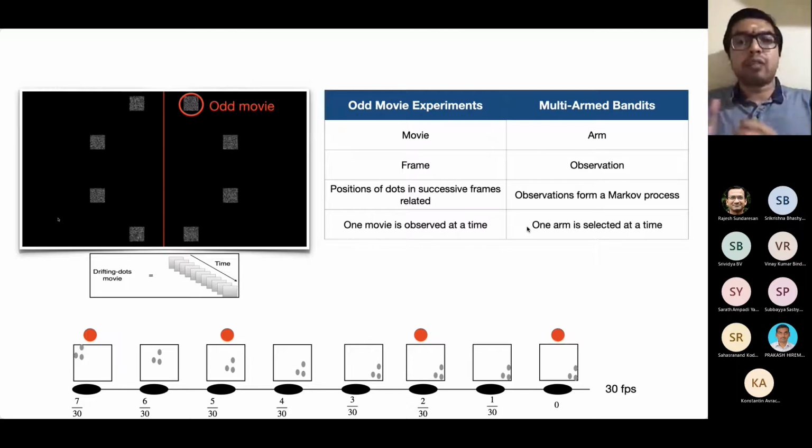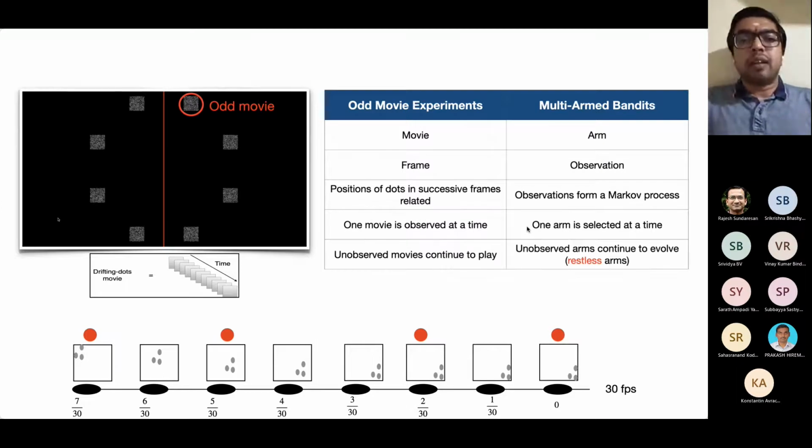That is a more sophisticated visual model. I'll comment about that towards the end of the talk. But for now, to start our analysis, we assume that the participant fixes his attention to one movie location at a time. Now, that is analogous to saying that one arm of a multi-arm bandit is selected at any given time.